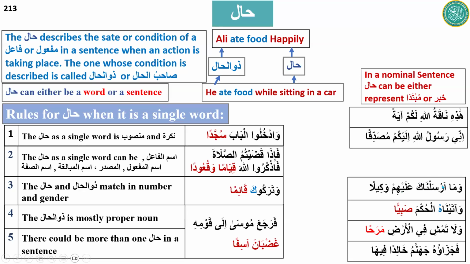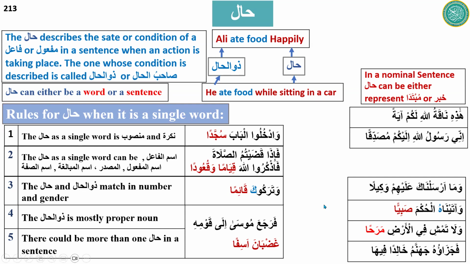There are some more examples, like وَآتَيْنَاهُ الْحُكْمَ صَبِيًّا: and we gave him the wisdom in the state of childhood. Sabiyan is childhood. So here Sabiyan is also hal, but hal of what? What is Zulhal here? It is the maf'ul here: Ataynahu, and we gave him, so him is maf'ul. So Sabiyan is describing the state of who? Ataynahu: we gave him the wisdom in the state of childhood.